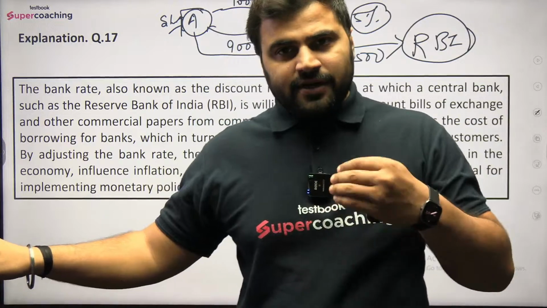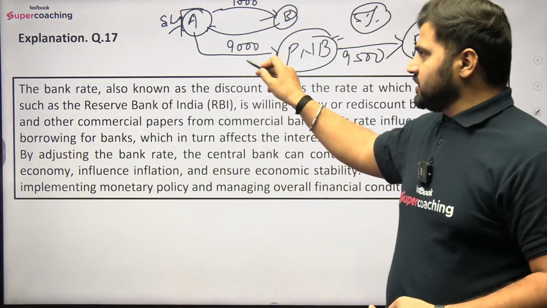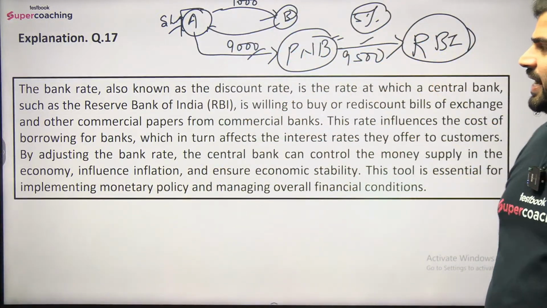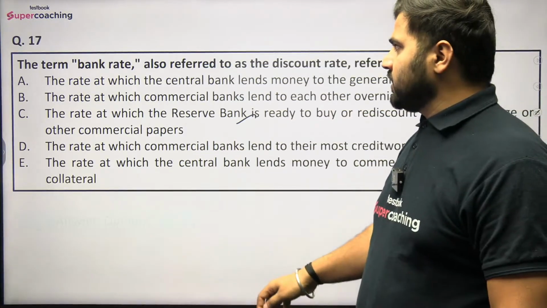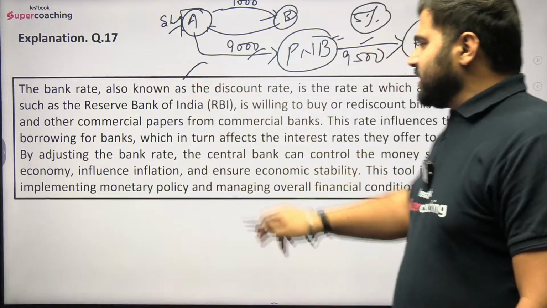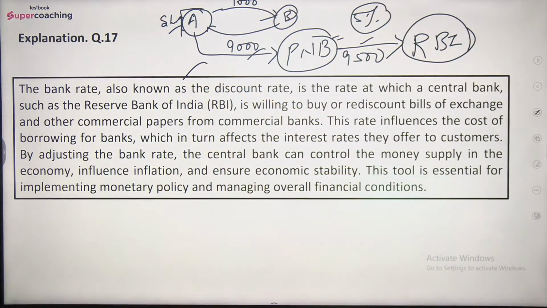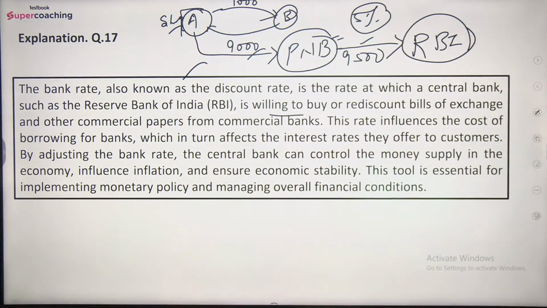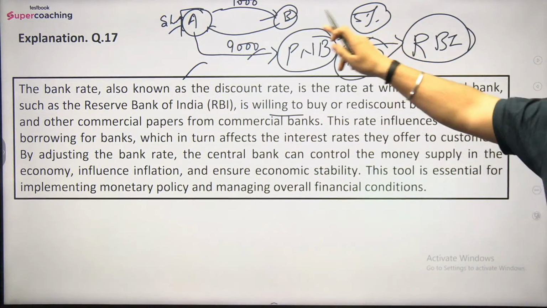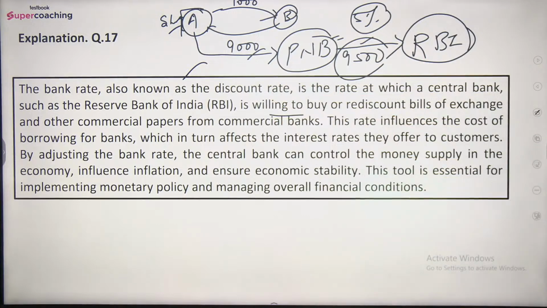तो यहाँ पे बार बार discounting हो रही है. Number first here you can see the discounting, then it is a rediscounting and that is why इसको हम बोल रहे हैं bank rate is a discount rate. ठीक है, so यहाँ पे you can see the bank rate is also known as the discount rate, is the rate at which the central bank such as the RBI is willing to buy or rediscount bills. ठीक है, एक बार discounting पहले हो चुकी, now rediscounting यहाँ पर हो रही है.